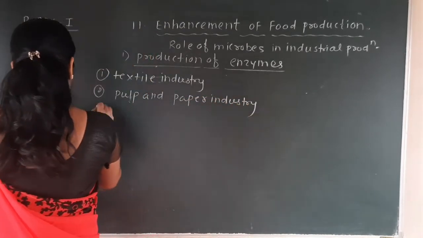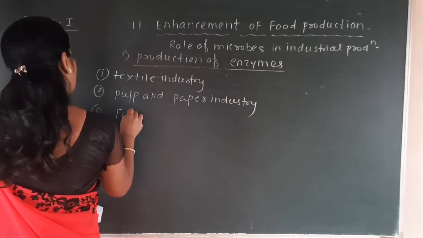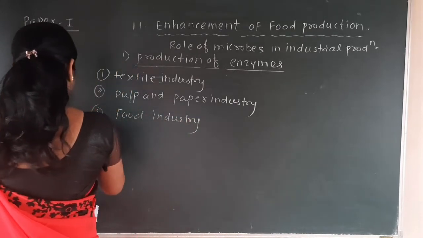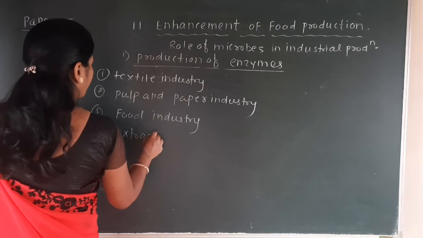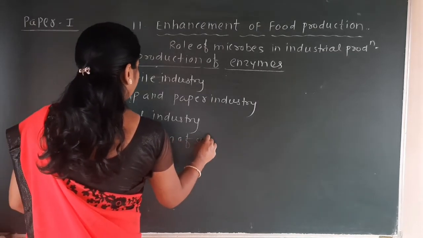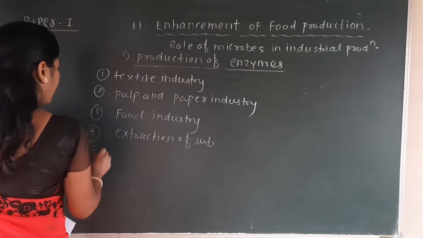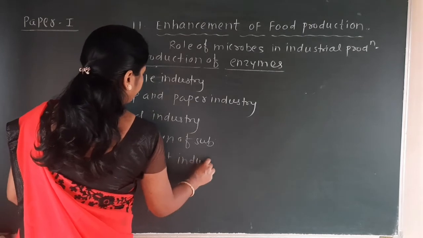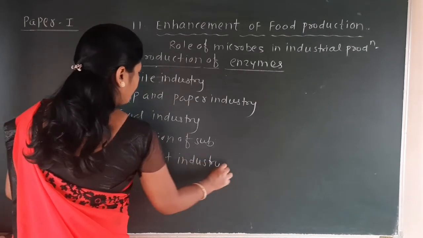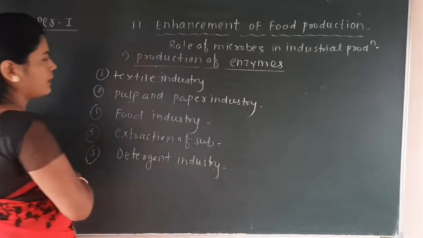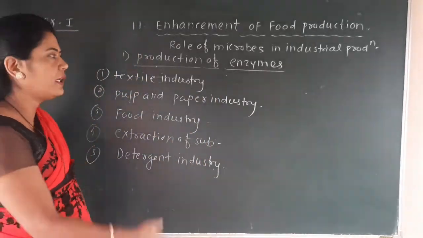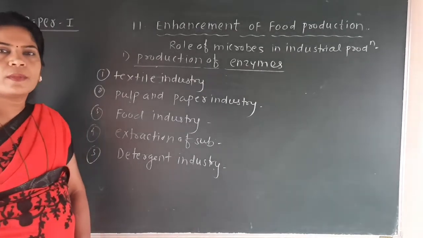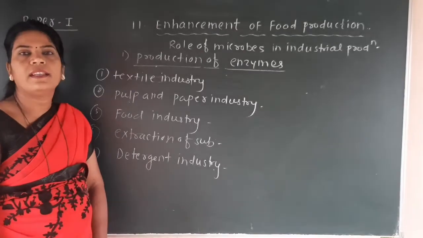Then third one, it has a role in the food industry. Then it is involved in extraction of substances. Fourth, it has a role in the detergent industry. Okay, so here we have to remember how these enzymes are involved in the textile industry, paper and pulp industry, food industry for extraction of the important substances, and they are involved in the detergent industry.